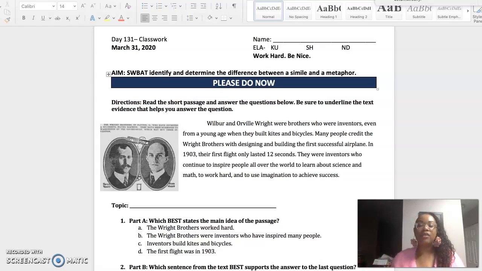All right, so we're going to go ahead and get started. Yesterday, we focused on reviewing our poetry elements. Today, guys, we are going to begin talking about figurative language. I'm super excited about that.